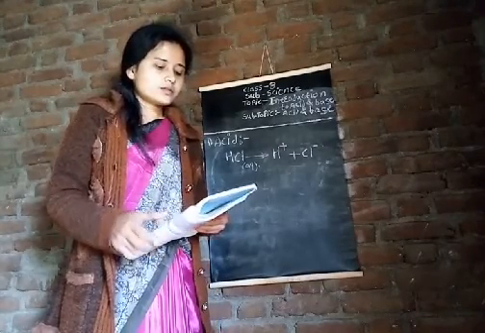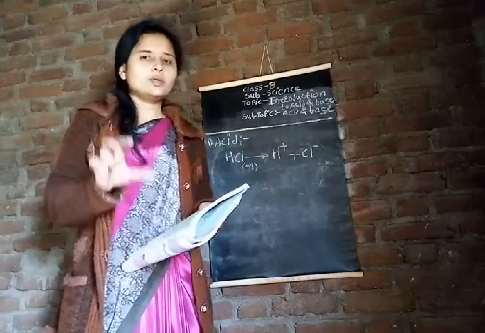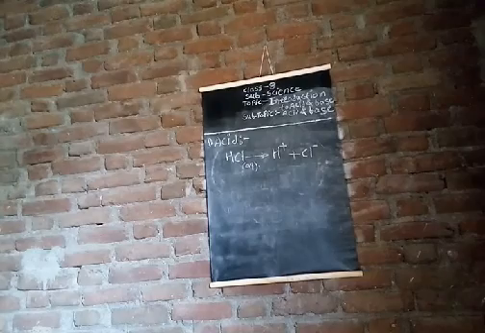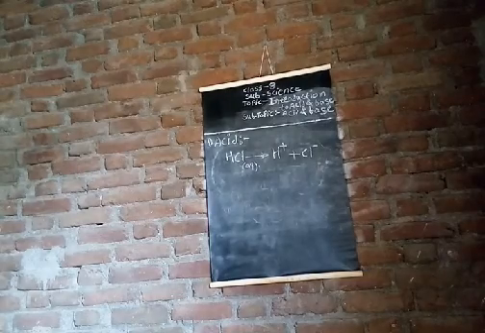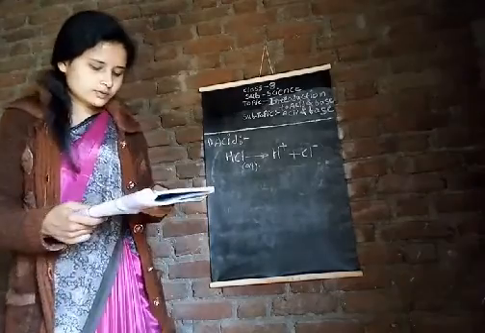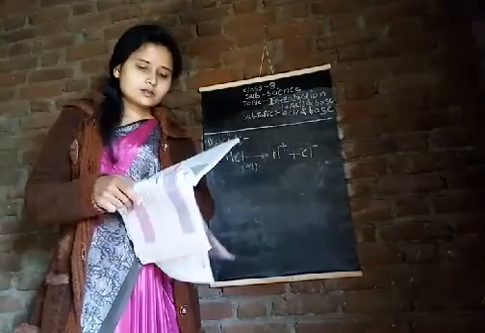Blue litmus turns red. When blue litmus turns into red, then we call it an acid. And when blue litmus stays blue, it is base.